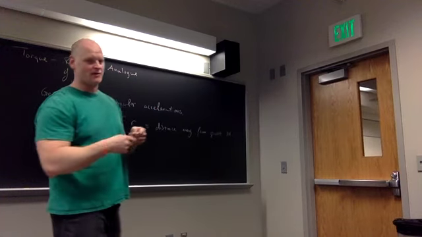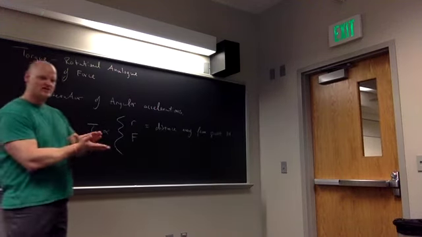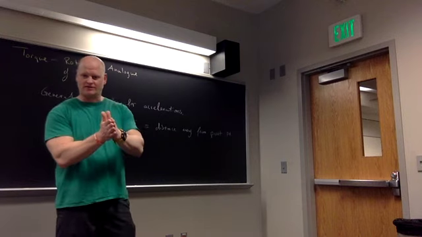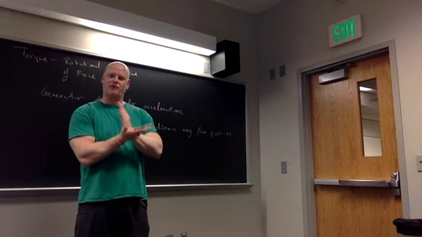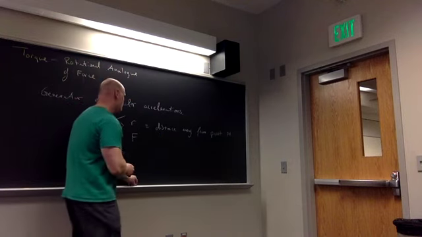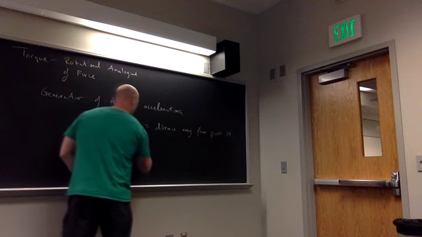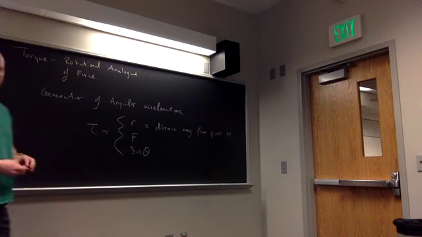Now, going back to what we talked about when we talked about vectors, cosine always goes with how parallel two objects are, which means sine tells me how perpendicular two objects are to each other, which tells me then that this also must be proportional to the sine of the angle between those two objects.